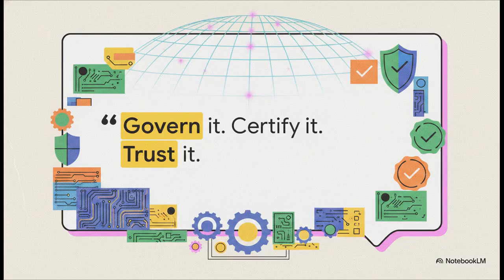Govern it, certify it, trust it. This powerful little quote from our source material absolutely nails the entire philosophy of modern AI deployment. It's a precise 3-step progression. You can't just blindly trust a system. You have to govern its parameters first. Then you certify it against those global standards we looked at. And only then, after all that work, can you finally trust it to operate securely at an enterprise scale.